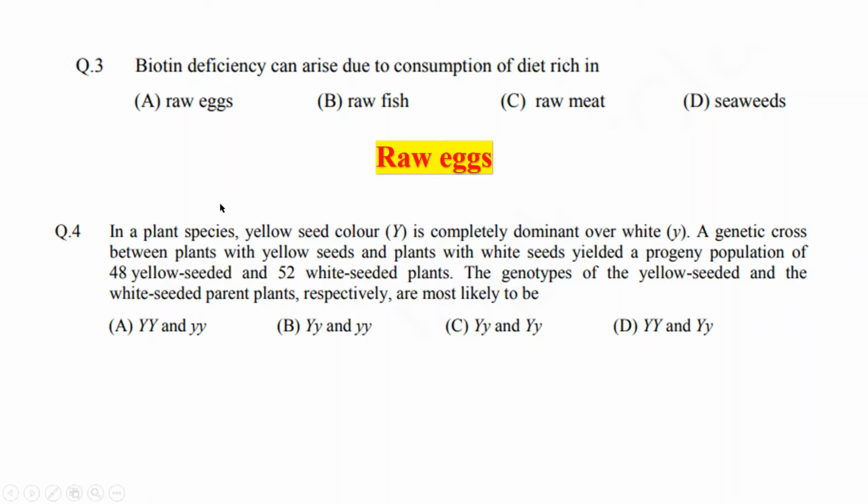But here it is clearly stated that both yellow-seeded and white-seeded plants are produced. So the answer would be option B, capital Y small y, because from these two parents there would be two types of genotypes in the offspring: capital Y small y, which gives rise to yellow-seeded plants, and small y small y, which gives rise to white-seeded plants. So the correct answer would be option B.